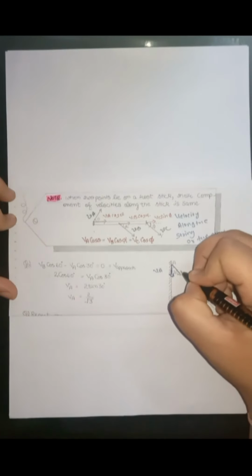As we have just said, the velocity along the length will be constant. So this component of velocity will be VA cos 30 degree, as this angle is 30, and this component will be VB cos 60 degree. So VB cos 60 degree will be equal to VA cos 30 degree.